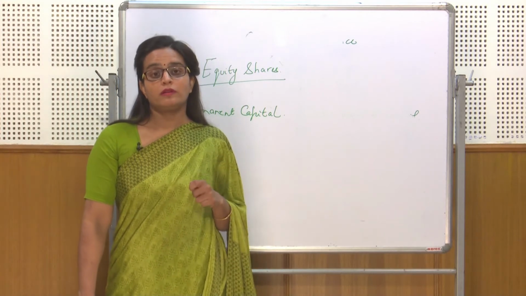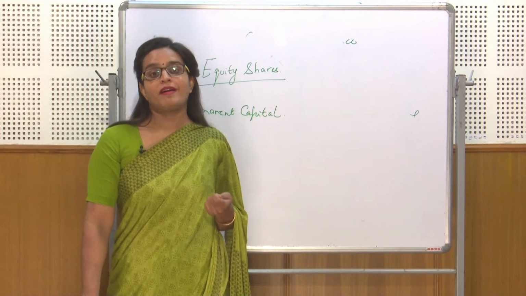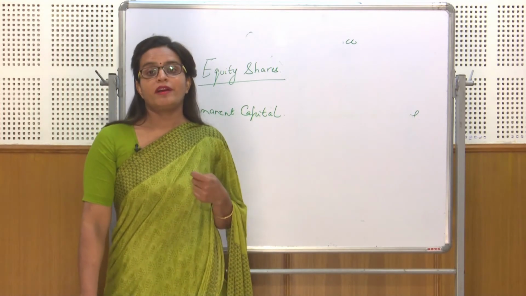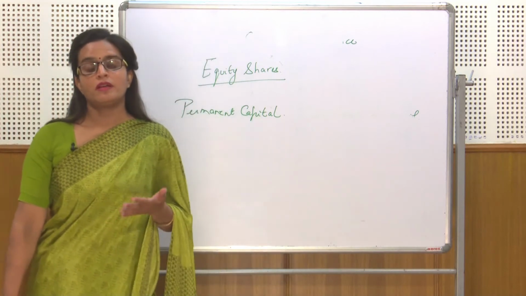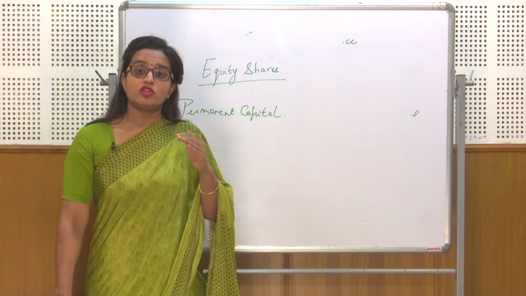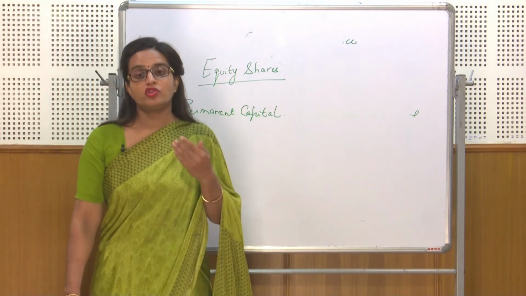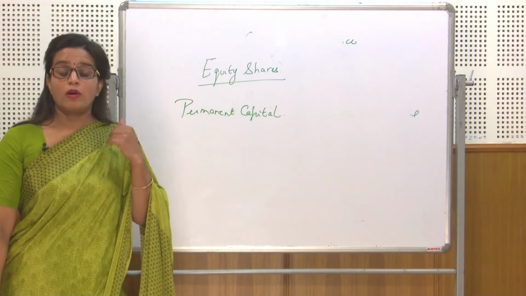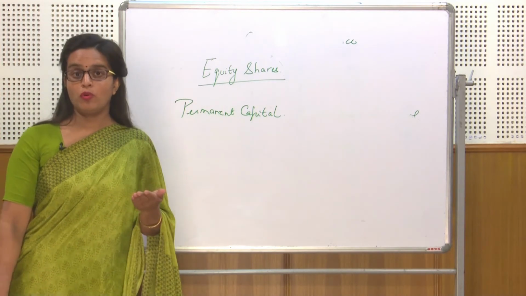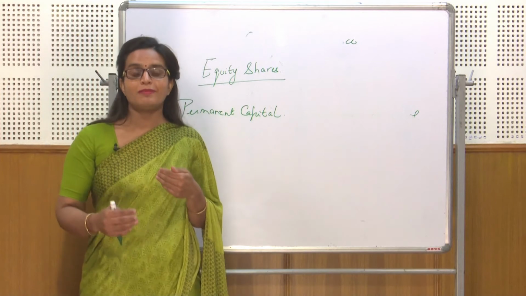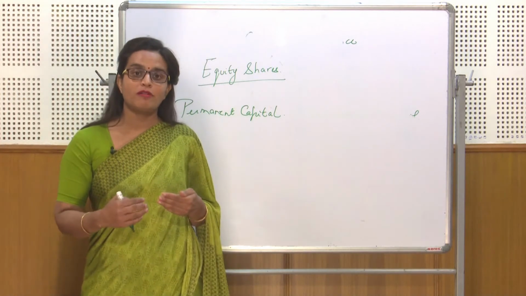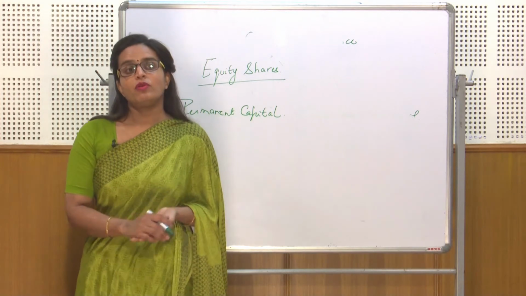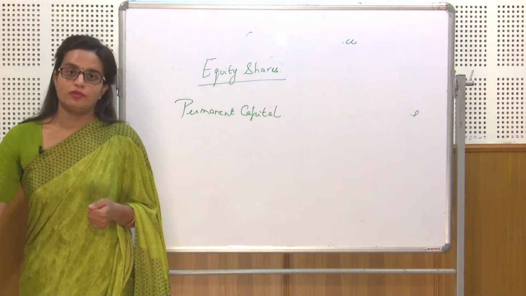There is another important right, that is the right of preemption, which is enjoyed by the equity shareholders. Now, what is the right of preemption? Preemption means whenever a firm issues new shares, it has to first offer them to the existing shareholders at less cost. This is not an obligation on the part of the equity shareholders to subscribe to those shares, but it is optional. If they want to subscribe, they can have it at a low price. Otherwise, if they don't, that is their choice. So, these are some of the features of equity shares.